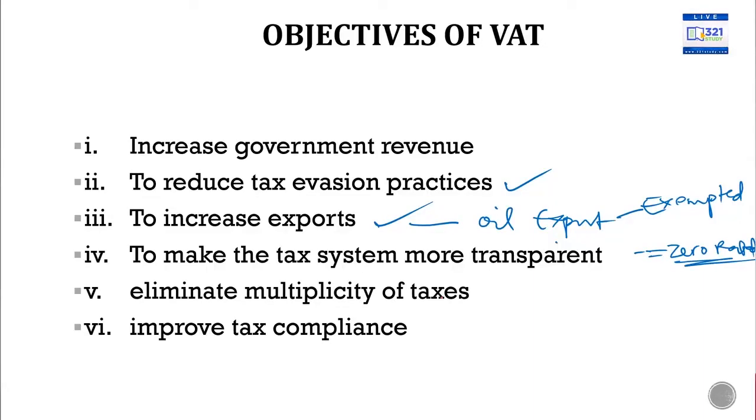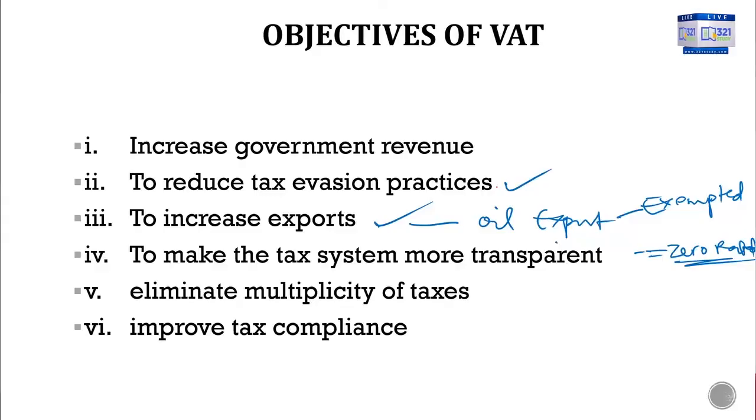Now, the next one is to improve tax compliance, ensure that the taxpayers comply with the tax law, and so on and so forth. So we have looked at the objectives of VAT. We say increase government revenue, reduce tax evasion, increase exports, make the tax system more transparent, eliminate multiplicity of tax, and improve tax compliance.